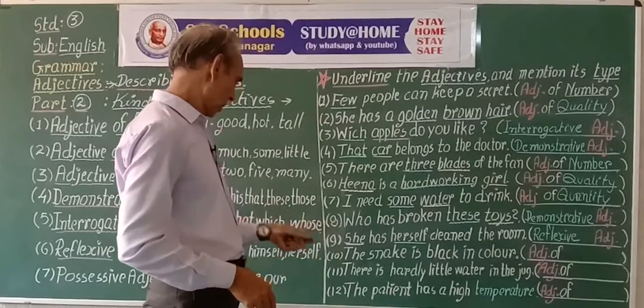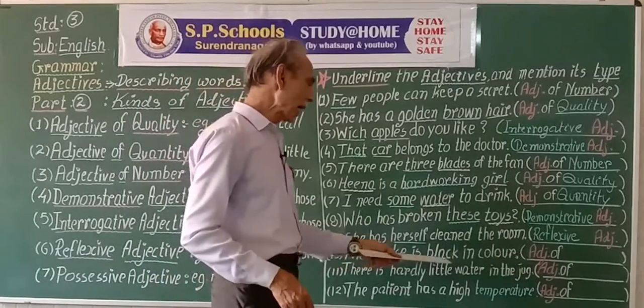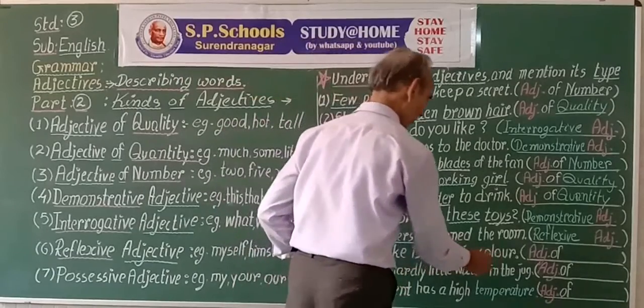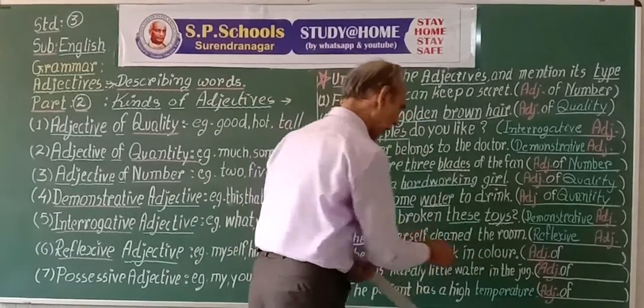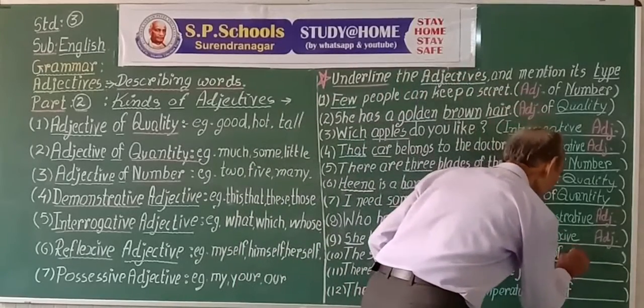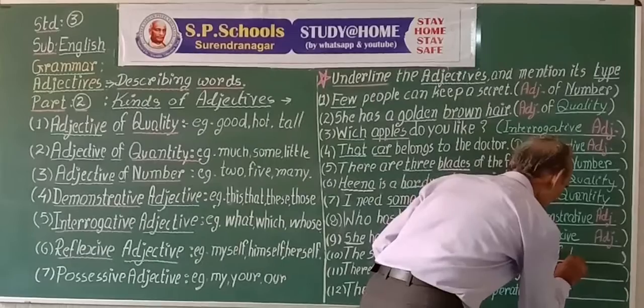Next, the snake is black in color. We have here black, the adjective of quality. What quality? Black color. Adjective of quality.